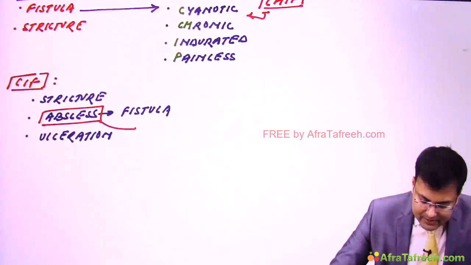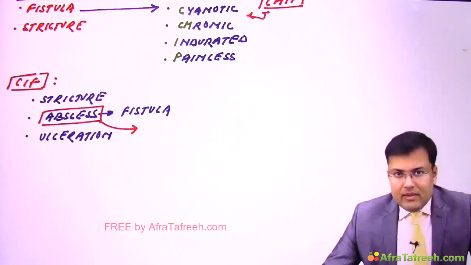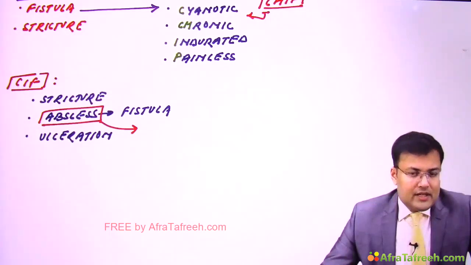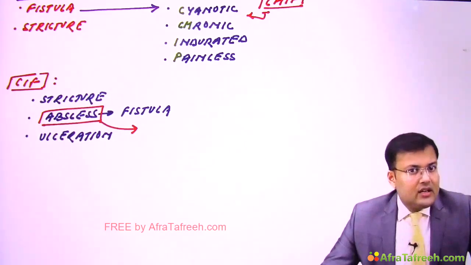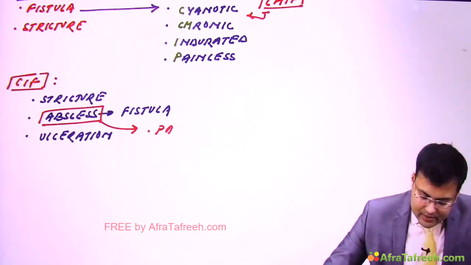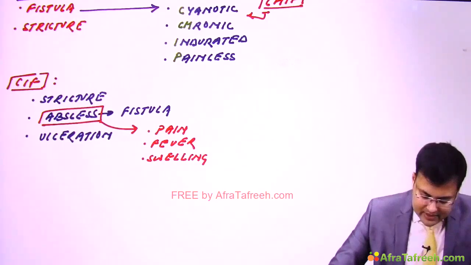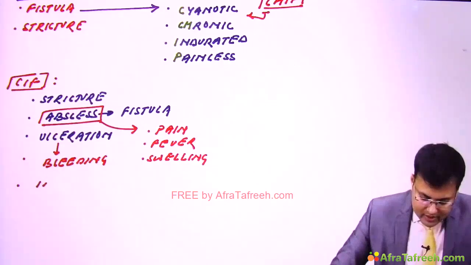Now it's easy to understand the symptoms. If a patient is having an abscess, what are the symptoms? The patient will have pain, fever, and sometimes because of ulceration there is bleeding. And we discussed that perianal Crohn's disease is a threat to patient's continence. Because of the abscess there is pain, fever and swelling. These are related to abscess. Other manifestations: it can lead to bleeding, clear, and there is increased risk of incontinence.